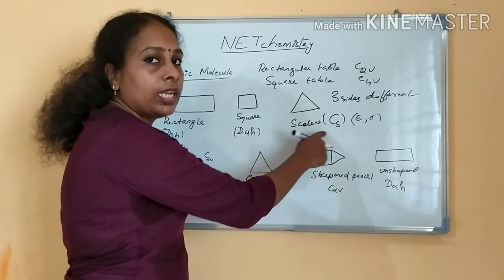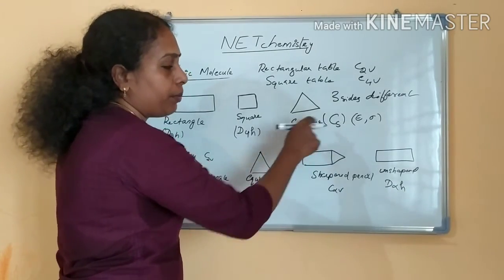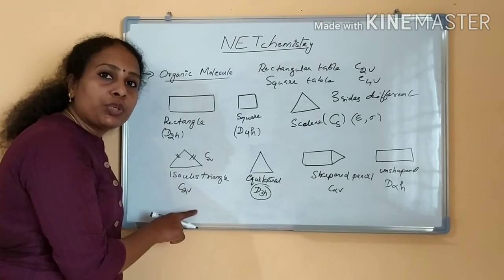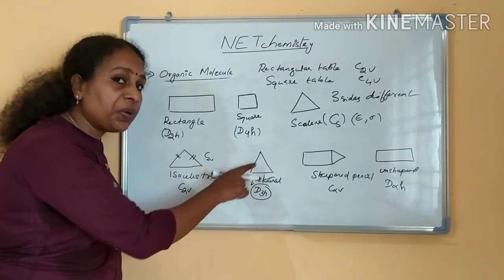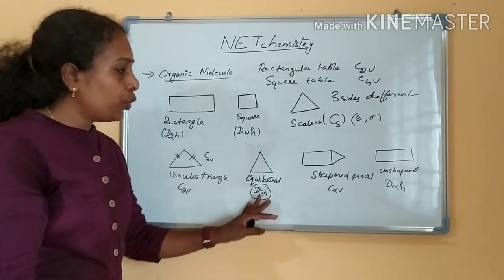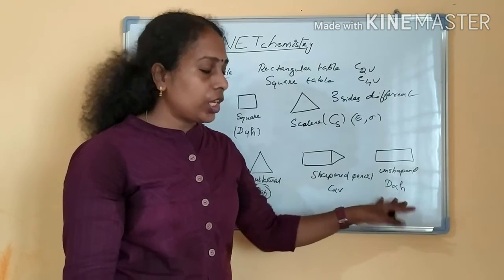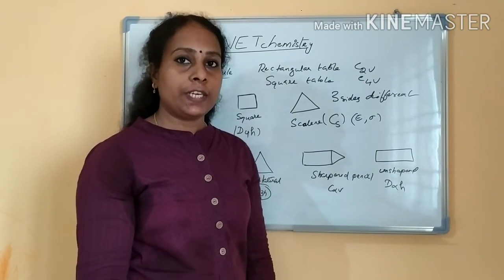Scalene triangle, all the three sides are different, then the point group will be CS. Isosceles triangle, the point group will be C2V. And if it is an equilateral triangle, it will be point group D3H. Sharpened pencil, I is not there, C infinity V. Unsharpened pencil, it is D infinity H. Clear?